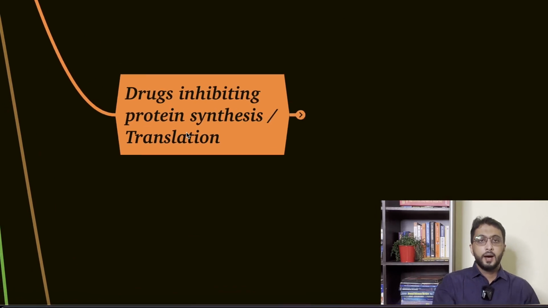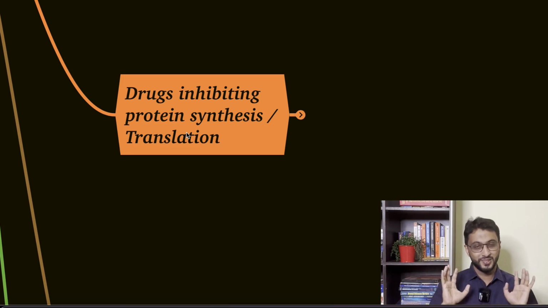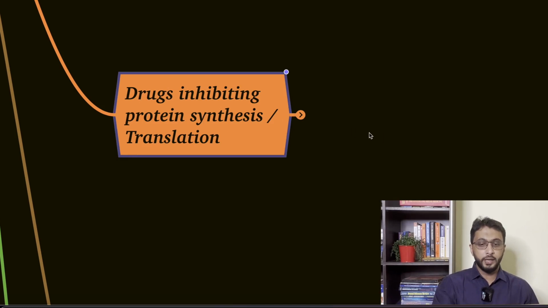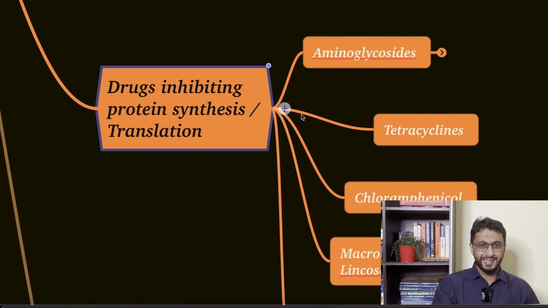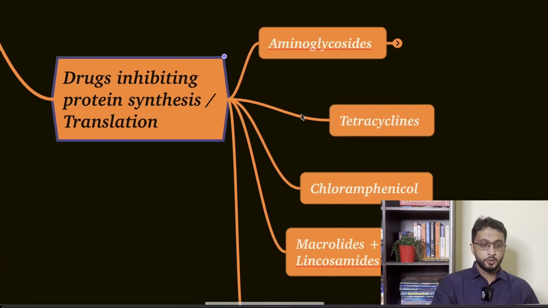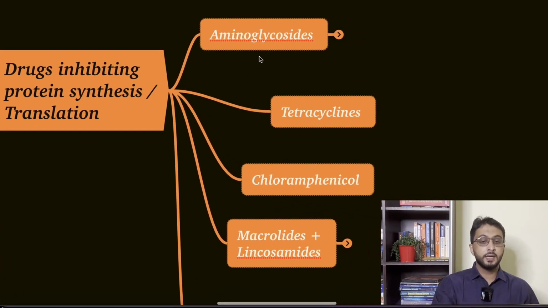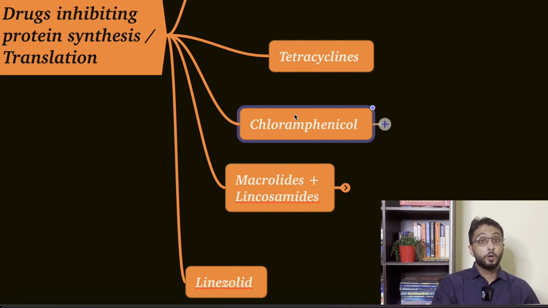Now, the other group of drugs inhibiting protein synthesis. Unlike our detailed lecture, I am not reviewing all the points, so that this lecture gets finished as soon as possible. I want to keep it within 20 minutes. Now, for drugs inhibiting protein synthesis, there are no motivational points here. In our detailed lecture we give motivations, everything, but here this is a review lecture, a 20 minute lecture. So drugs inhibiting protein synthesis: you are very familiar with these drugs: aminoglycosides, tetracycline, chloramphenicol.